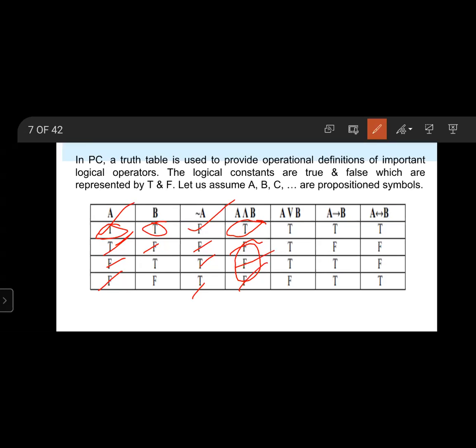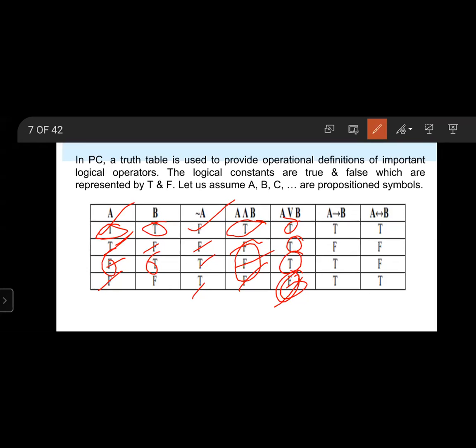Next, coming to A or B. A and B both false, then A or B is false; otherwise, true. Remaining all cases true. True, true, then A or B true. True, false, A or B true. False, true, A or B true. Both A and B false, then A or B false.